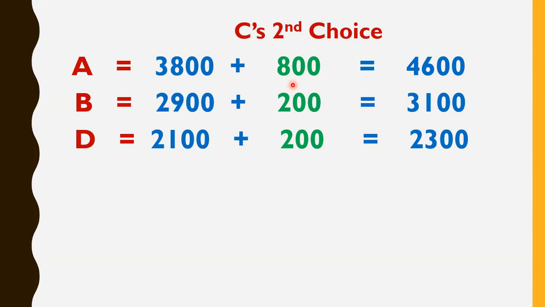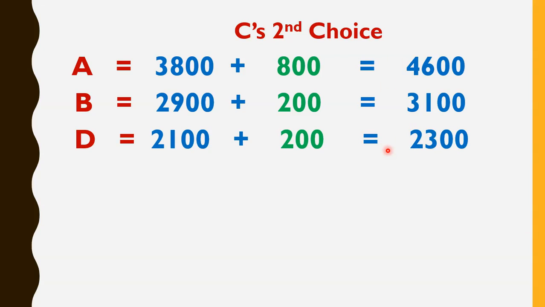Now let's suppose, friends, 800 voters gave second preference to A, 200 voters gave second preference to B, and 200 voters gave second preference to D. Now we have to add these. When we sum up, A got 4,600 votes, B got 3,100 votes, and D got 2,300 votes. Now we have to check for quota. The minimum quota was 5,001, but none of them got 5,001 votes, meaning no one is elected.